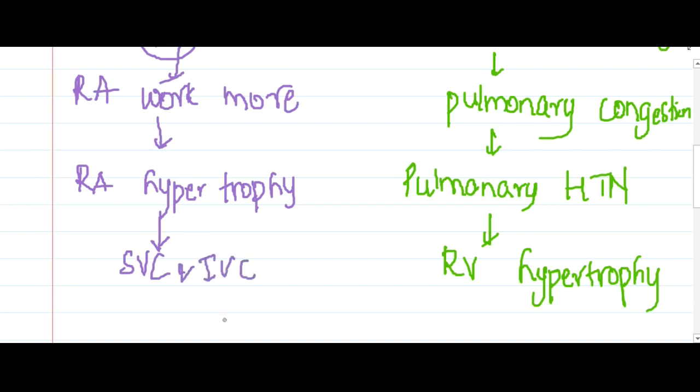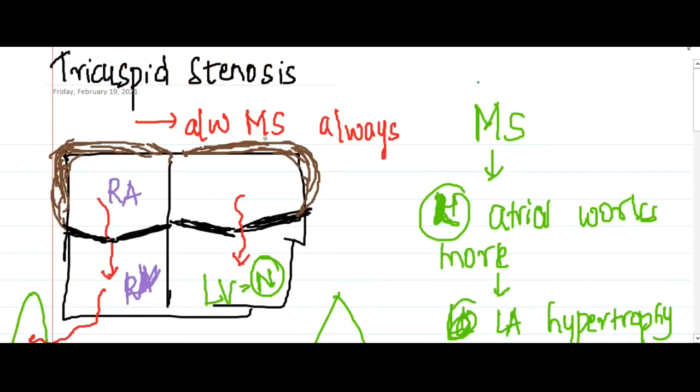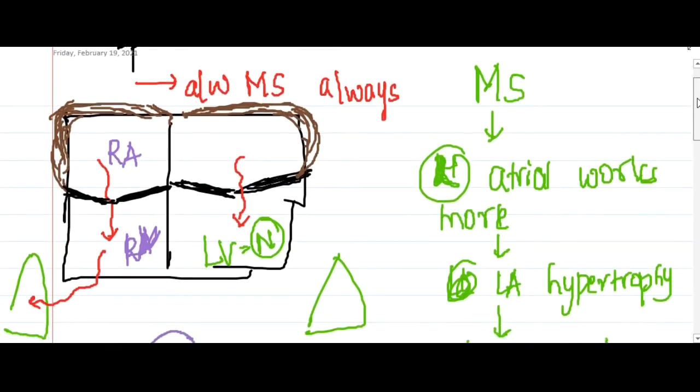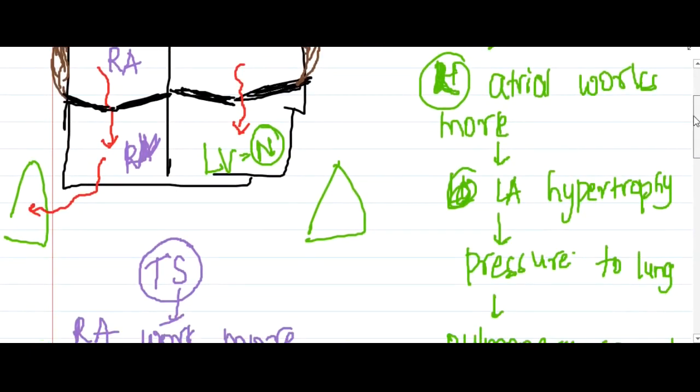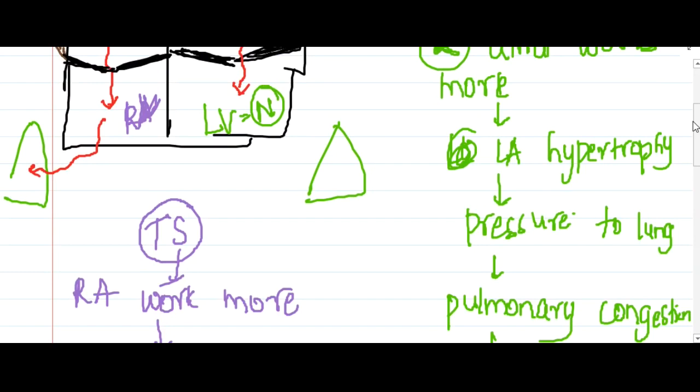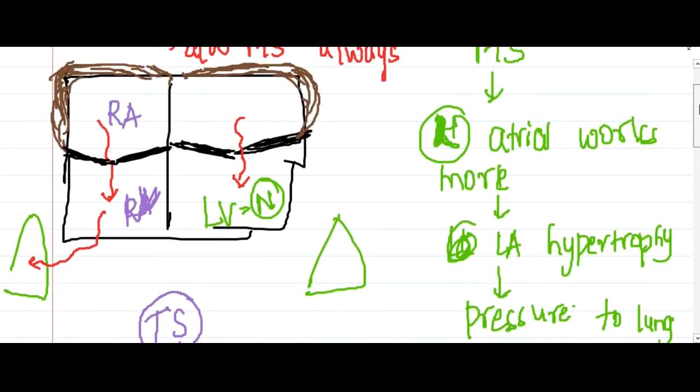But as I have said, tricuspid stenosis is always associated with mitral stenosis. If tricuspid stenosis is present along with mitral stenosis, the tricuspid stenosis will prevent the transmission of pressure in the backward direction.